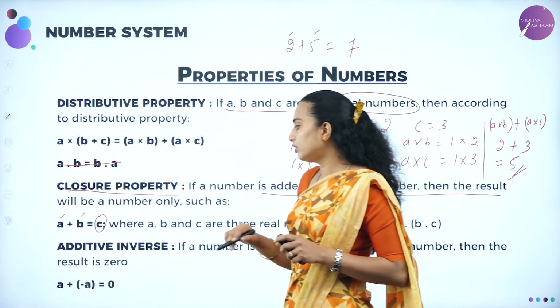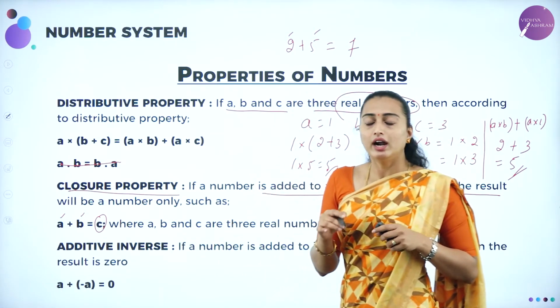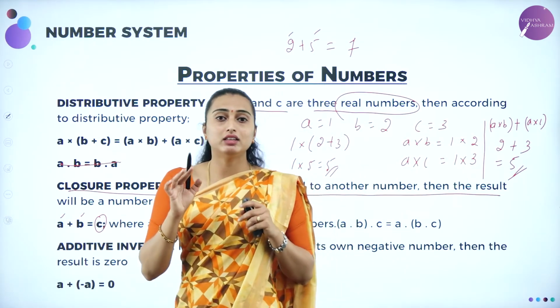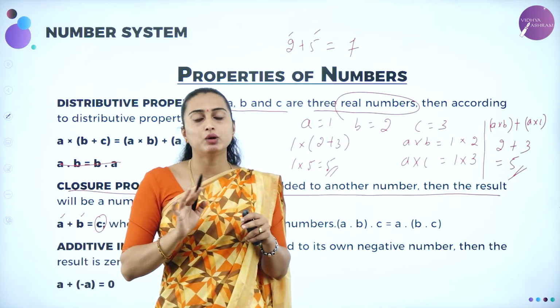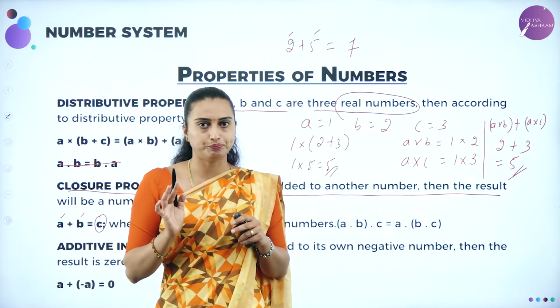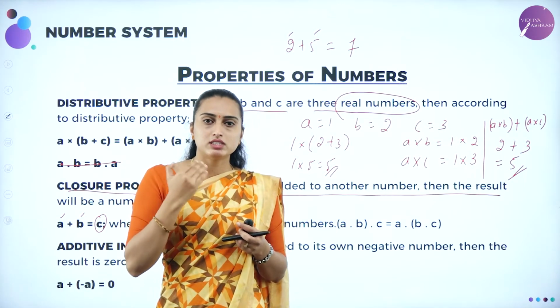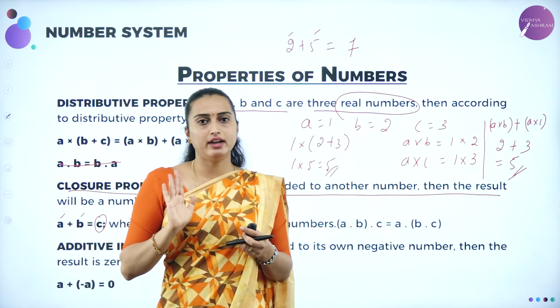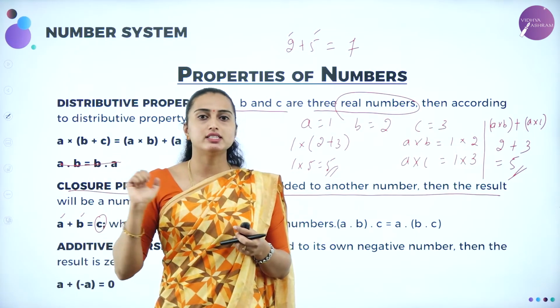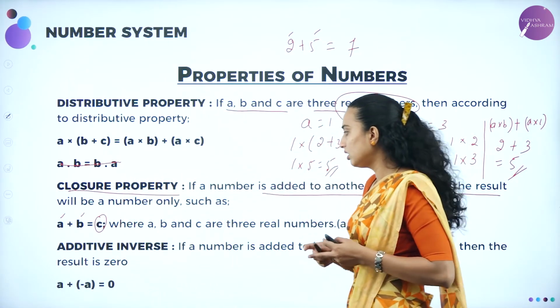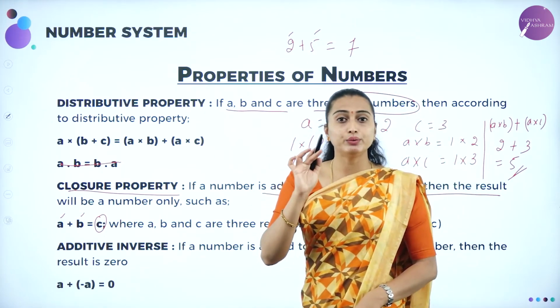Next, we'll be moving on to the additive inverse. Additive inverse means the number which is taken and the same negative number is added, which will give you the result 0. For a number you select, if the same negative number is added, you will get the result 0. It is going to be known as additive identity or additive inverse.